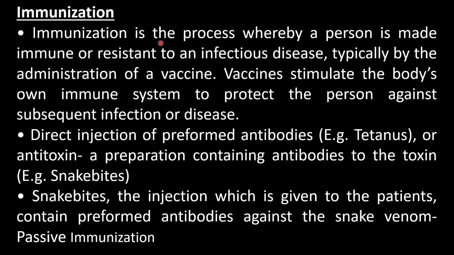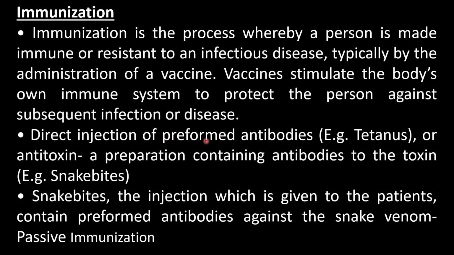Immunization. Immunization is the process whereby a person is made immune or resistant to an infectious disease, typically by the administration of a vaccine. Vaccines stimulate the body's own immune system to protect the person against subsequent infection or disease.